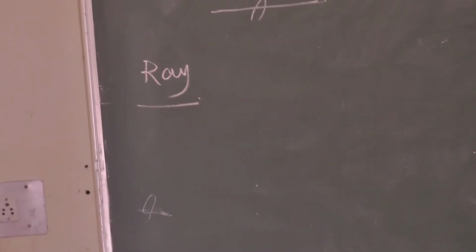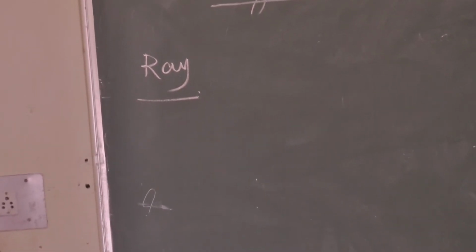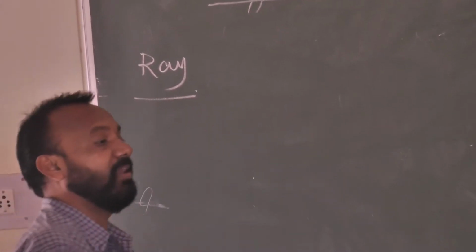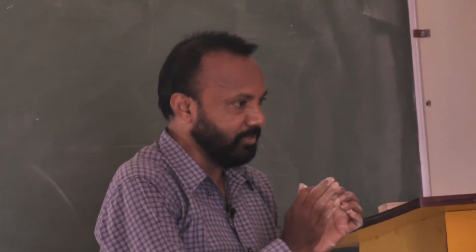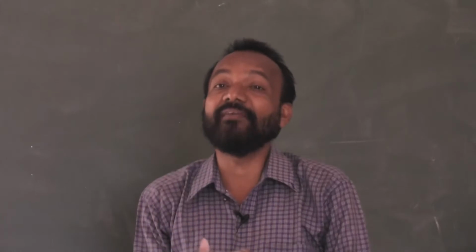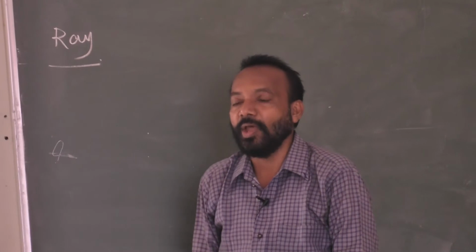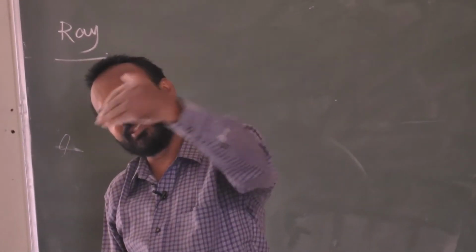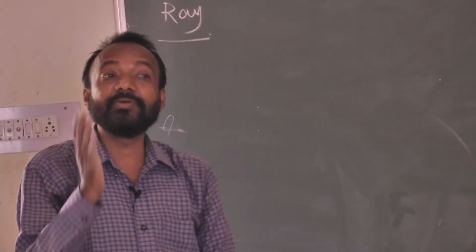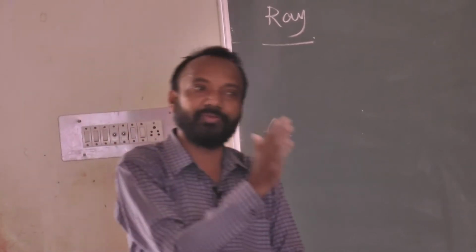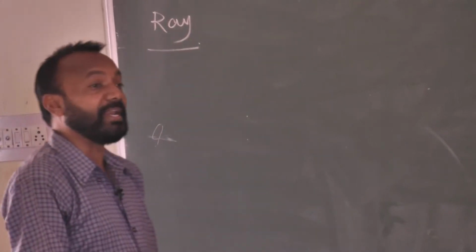Ray means the path of the light along which light energy travels. I have light energy, you have light energy. Suppose you have light energy stored at home. So, if I have light energy, or from any source light energy is traveling, the path along which light energy is passing from one medium to another medium, one place to another place, one source to any other point, that is called a ray.